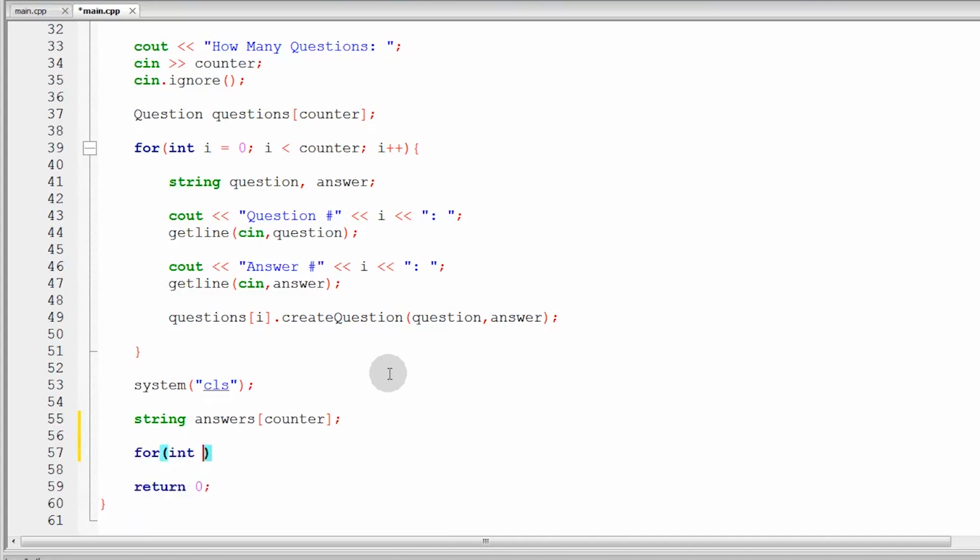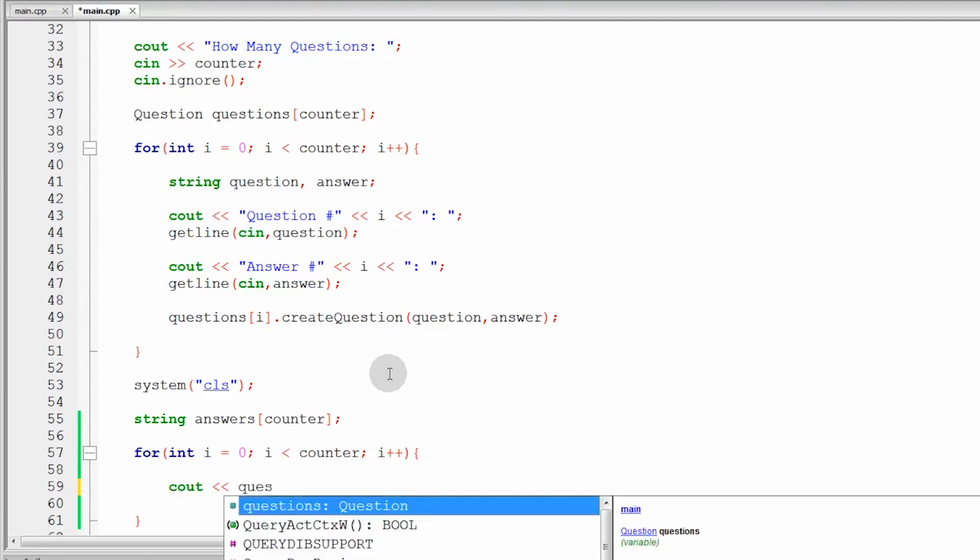So, for int i, similar to the one above, i is less than counter, then i++. So, what do we need to do inside this for loop? First, let's display the question. So, cout. What we will do now is access the question.